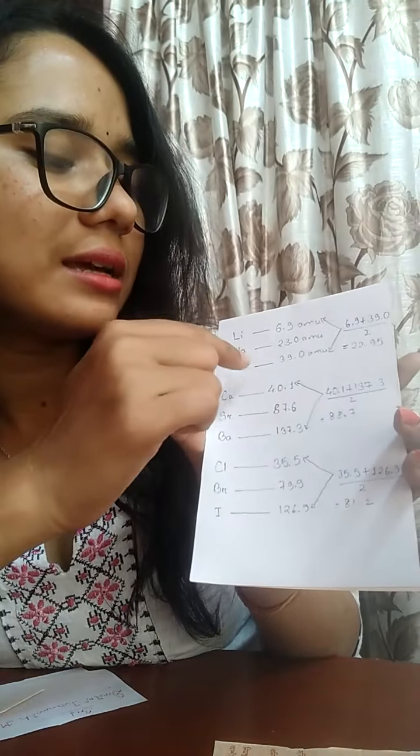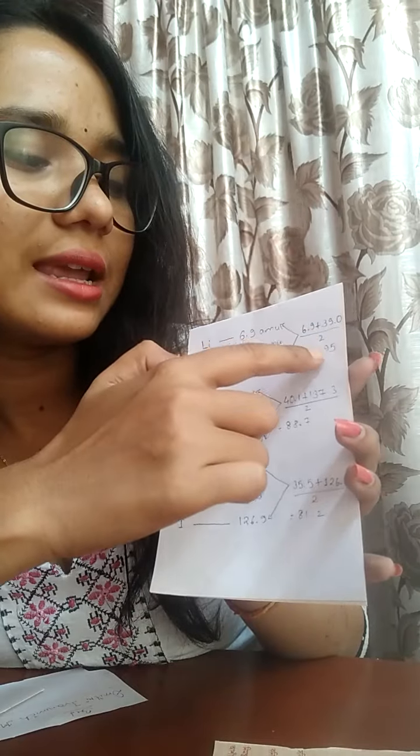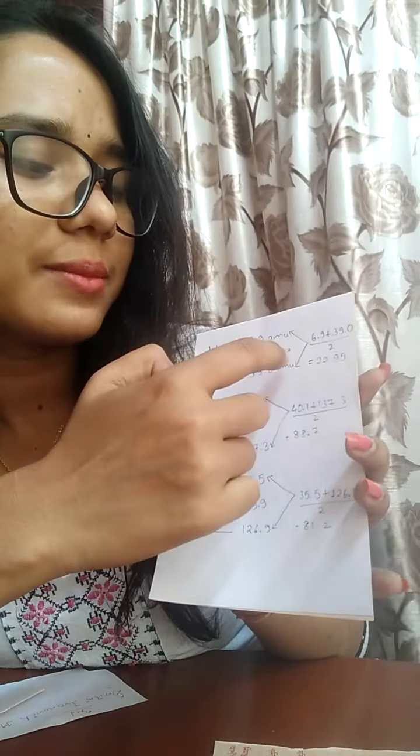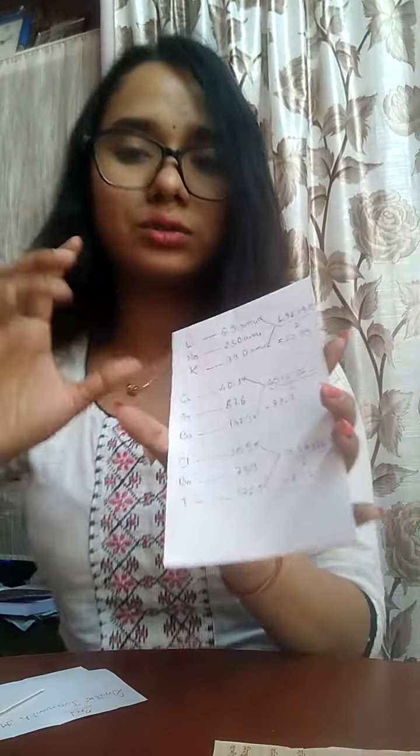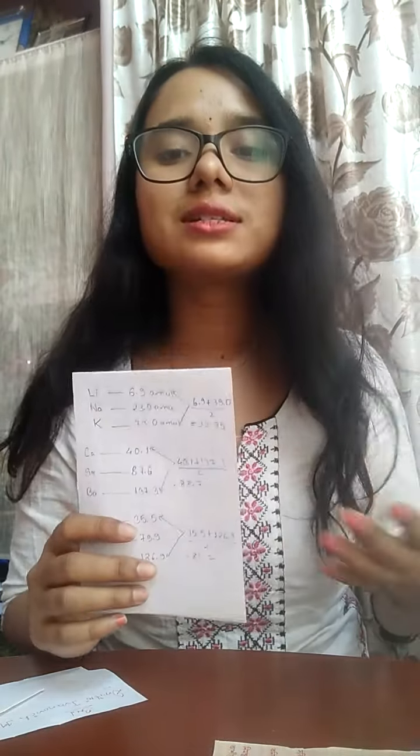So how did he arrange them? He took the first and the third element and found their average, and the average was approximately equal to the middle one. That's how he arranged the rest, a total of 9 elements. But he was not successful, because at his time there were 30 elements, but he could only arrange a total of 9 elements.